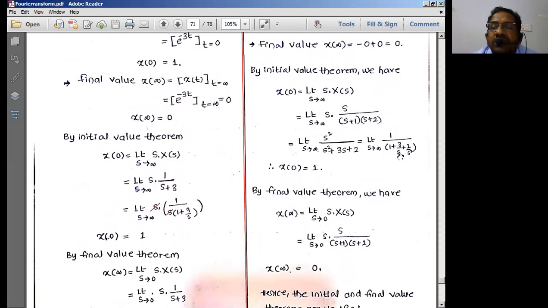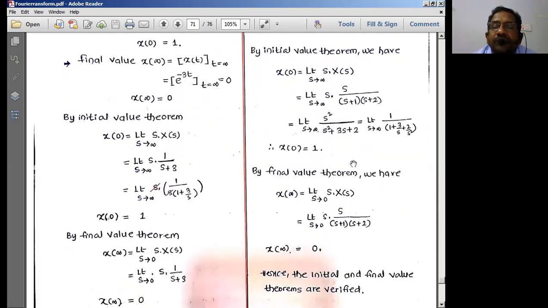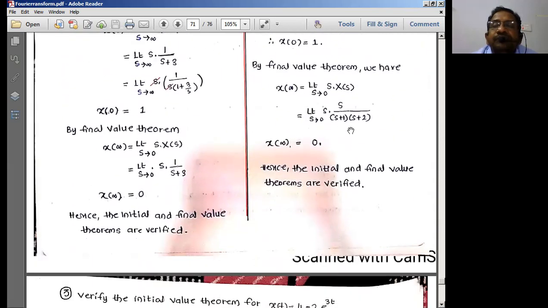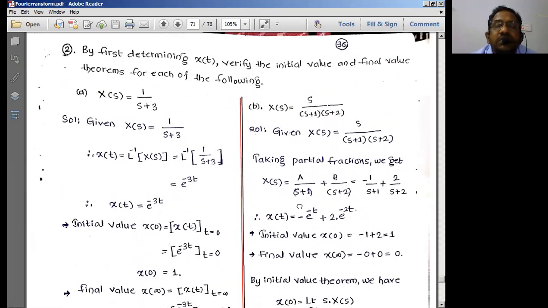Something by infinity is 0. So these two factors, 3 by infinity, 2 by infinity, become 0. So 1 by 1 is simply 1. So the initial value we got is 1, the same as here. Similarly, final value, s tends to 0, 0 into something is 0, so we'll be getting 0. So these are the examples which we have just discussed on the initial value and final value theorems.